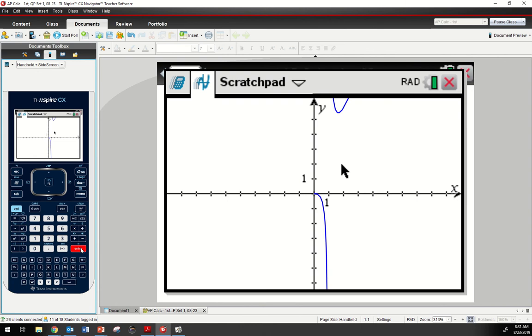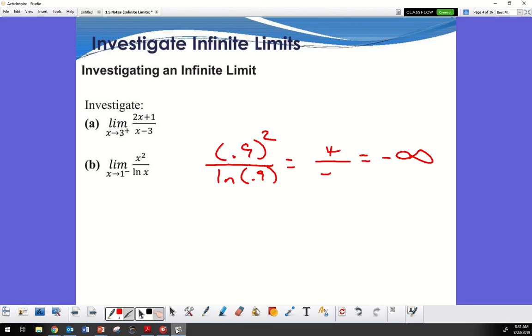So from the left-hand side of 1, this goes down to negative infinity. So using that full of cheat method, did I get that? Yeah. That's easy, right? Okay.